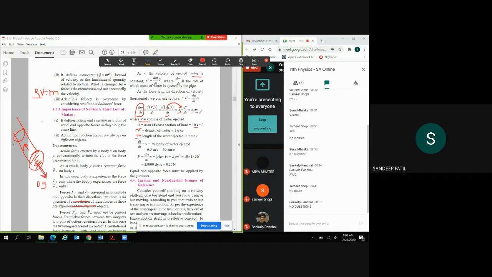So this is the formula if we want to calculate the change in the mass of the water with respect to time. So we can calculate by putting into the formula dm by dt times v, and this v means A rho v, so A rho v square, and we can calculate the force applied by this water ejected. So that is 0.25 Newton. So the same force we have to apply here to hold this pipe. Otherwise, it will go here and there.